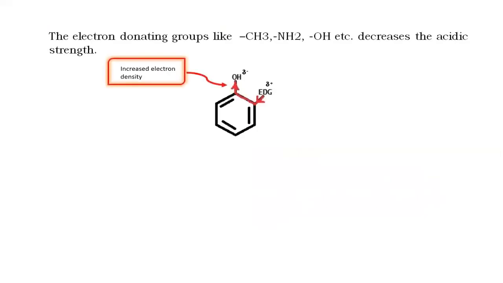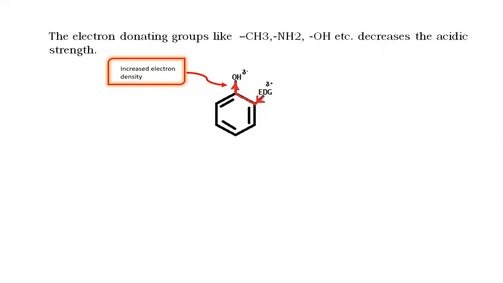If the substituent groups are electron donating in nature or electron repelling, like the alkyl group, the amine group, the hydroxyl group, or the methoxy group, they always decrease the acidic strength. As you can see on the screen, the electron donating group pushes electrons towards the benzene ring, and the electron density on oxygen increases.